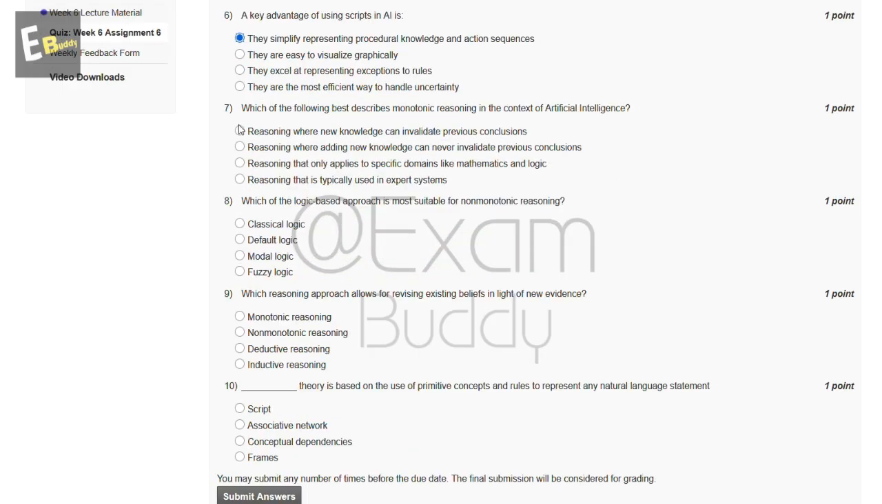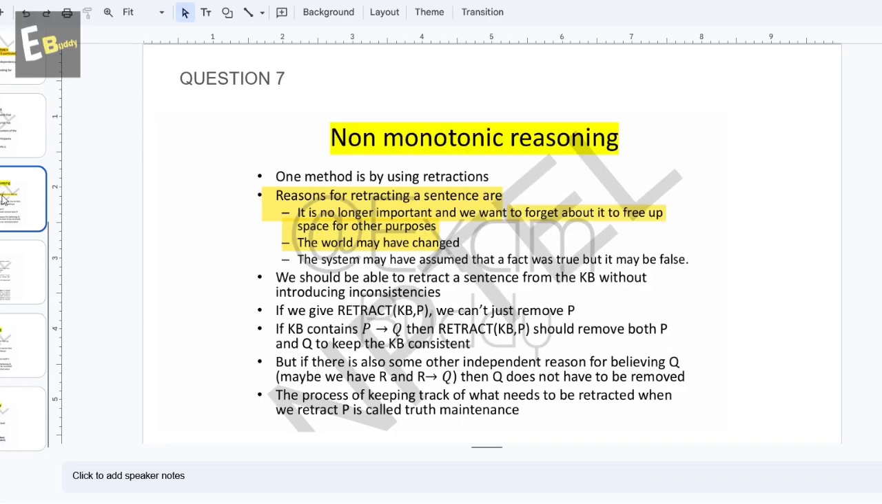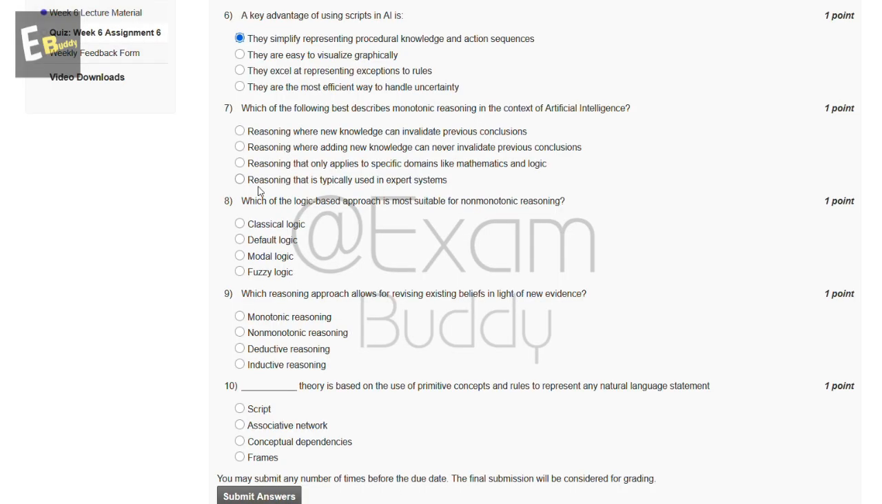Now the seventh question is: which of the following best describes non-monotonic reasoning in the context of artificial intelligence? So these are the options, and let's check the answer of our seventh question. So question seventh, non-monotonic reasoning. Reasons for retracting a sentence are: it is no longer important and we want to forget about it to free up space for other purposes. The world may have changed. So the answer of our seventh question is B.